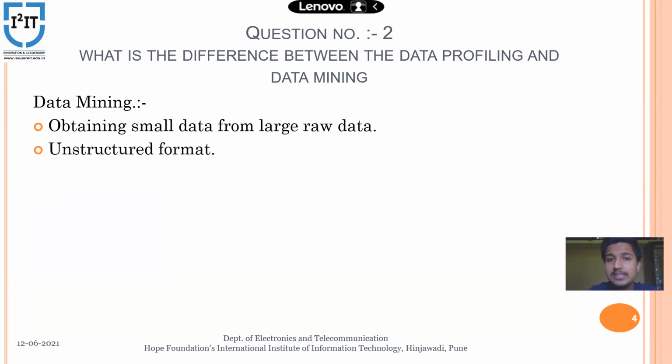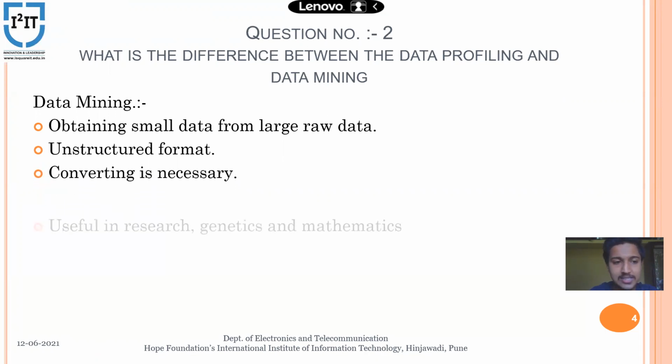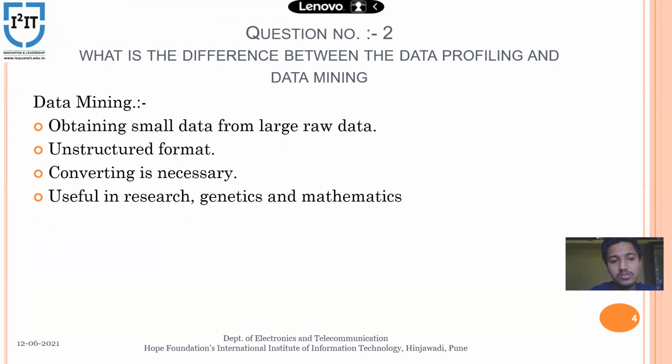But the problem is that the data we get is in an unstructured form. So to put it in a structured form, we have to convert it. So I have added the point that converting is necessary. Fourth, it is useful in research and mathematics. Data mining is mostly used in mathematics, research and data analytics. Data analytics is the main root cause of data mining.